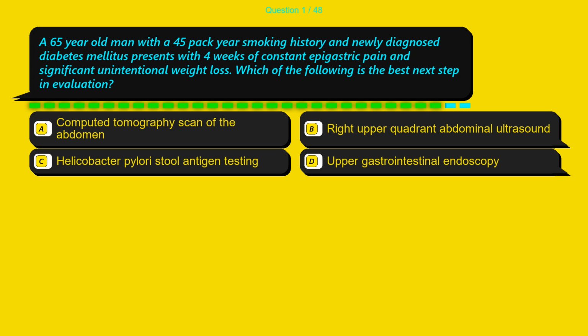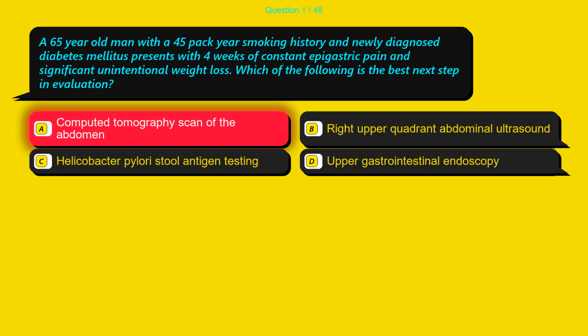Question 1. A 65-year-old man with a 45-year smoking history and newly diagnosed diabetes mellitus presents with 4 weeks of constant epigastric pain and significant unintentional weight loss. Which of the following is the best next step in evaluation? Option A, computed tomography scan of the abdomen. Option B, right upper quadrant abdominal ultrasound. Option C, Helicobacter pylori stool antigen testing. Option D, upper gastrointestinal endoscopy.